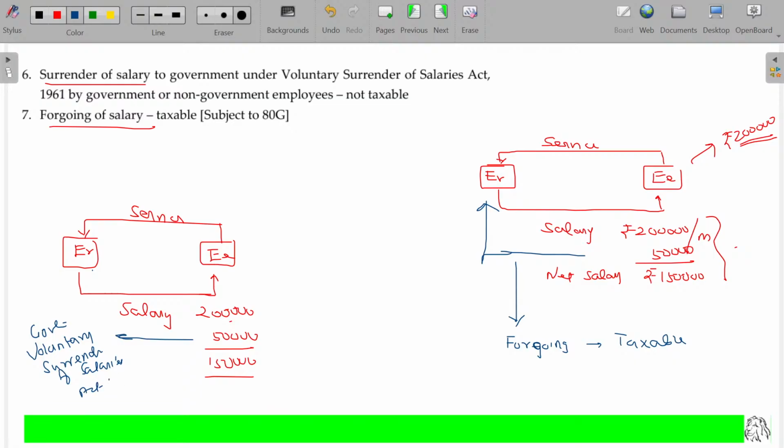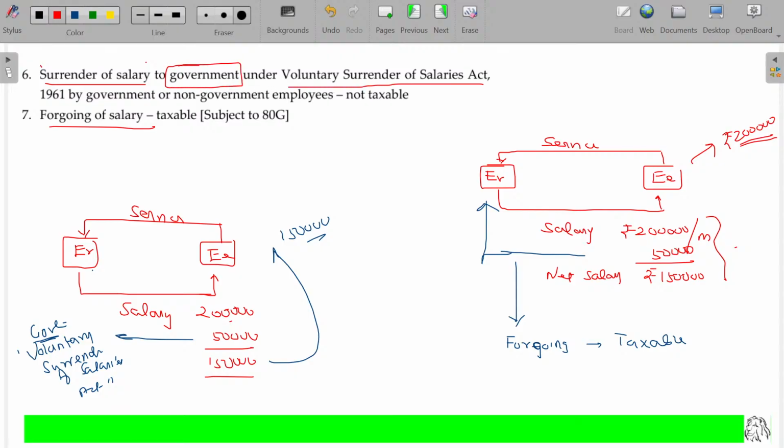Hope now you'll be able to understand. If the deducted amount is for the government as per the scheme framed by the Voluntary Surrender of Salaries Act, then the employee's salary in this case is 1,50,000 only. He has to pay tax only on 1,50,000. It's a special privilege. Surrender of salary to whom? To the government itself. As per which scheme?